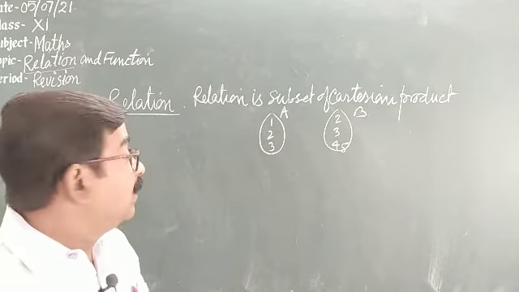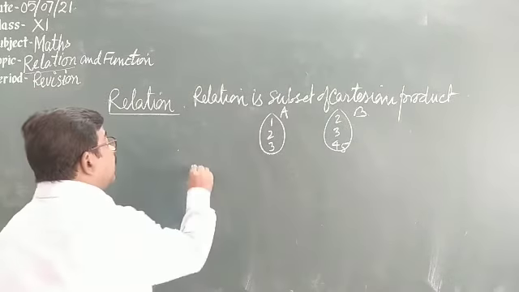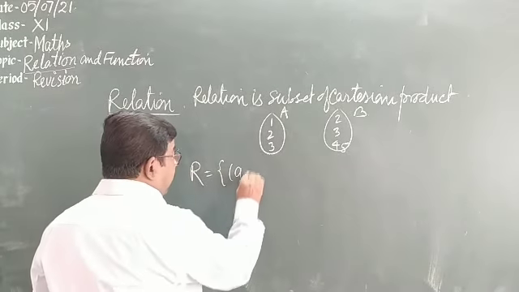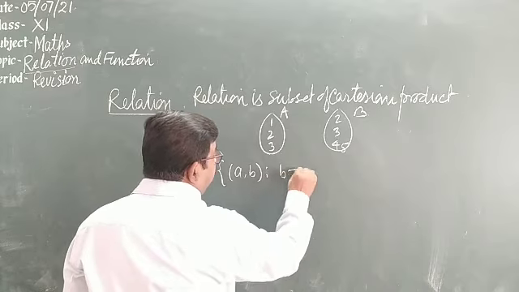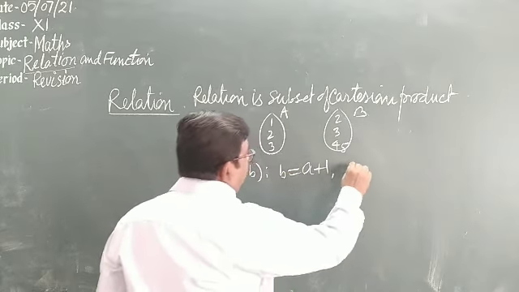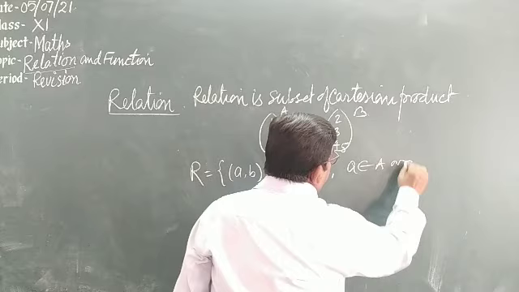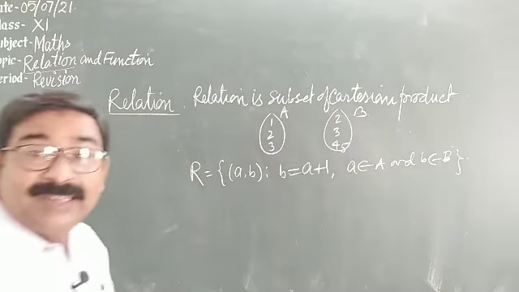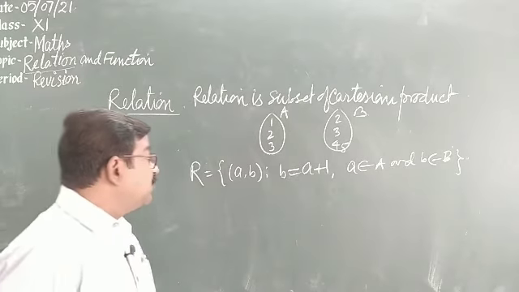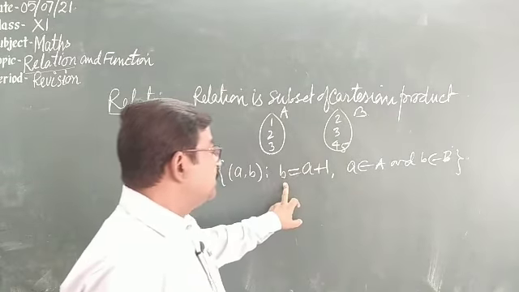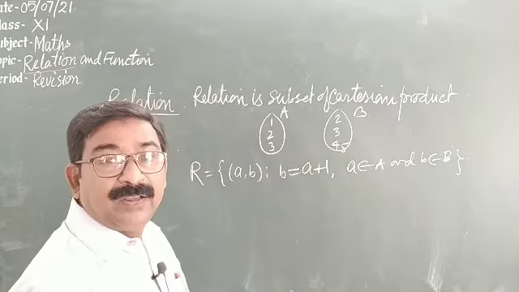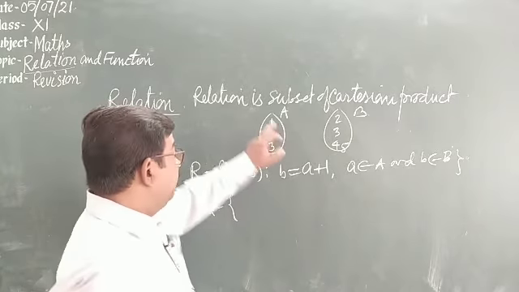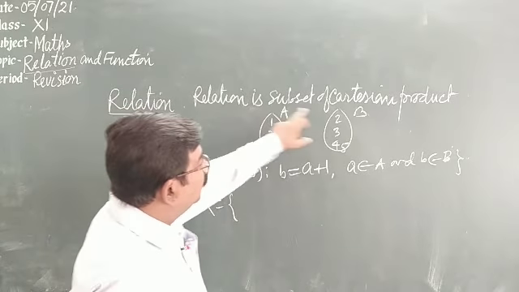Total 12 ordered pairs. But what is a relation? A relation is given such that, unless its name is given, I am writing (a, b) such that b is equal to a plus 1, where a belongs to A and b belongs to B. What is the name of the relation here? The name of the relation is: the second element is one more than the first element.